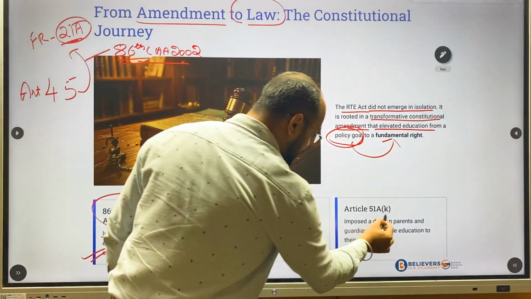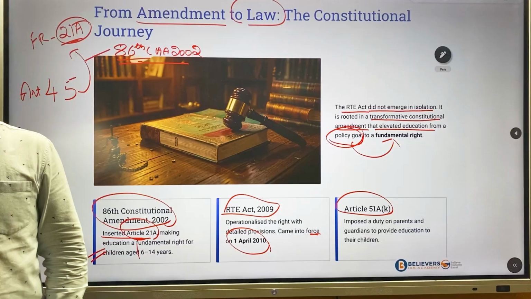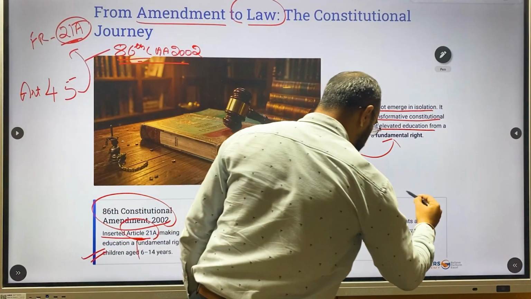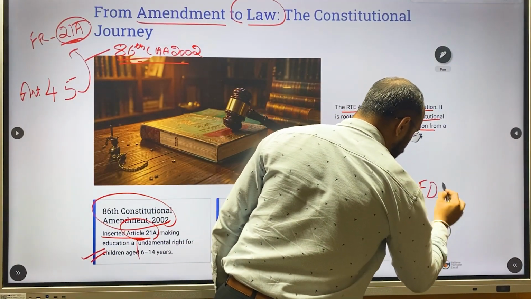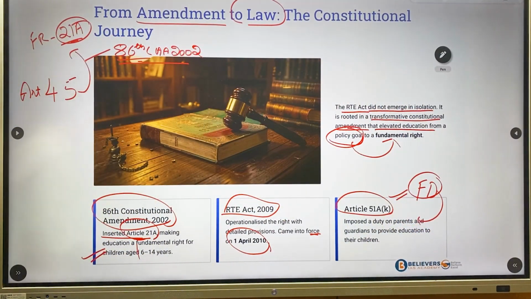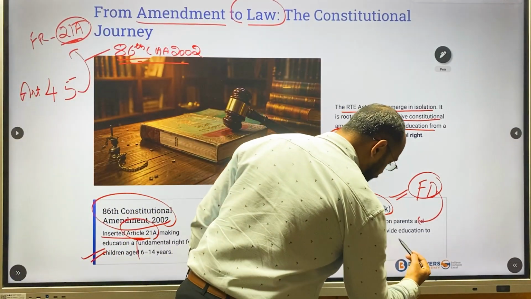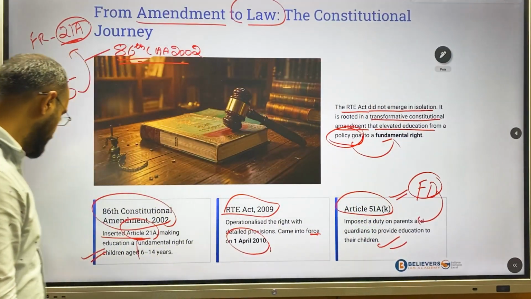We have already discussed Article 51A sub-clause K, which talks about the fundamental duties of parents to send their children between the age of 6 to 14 to school.